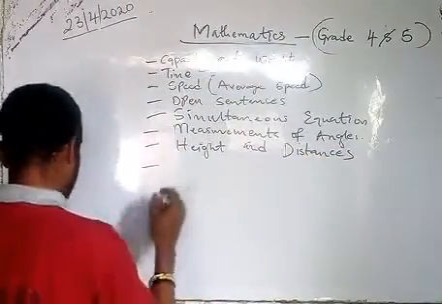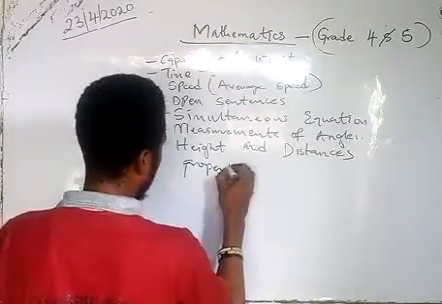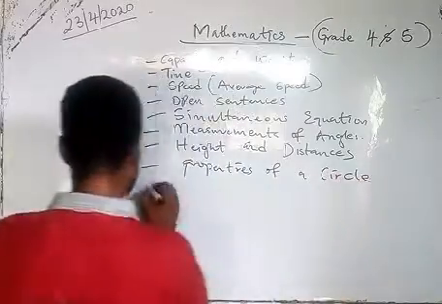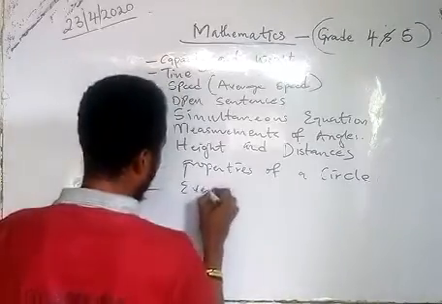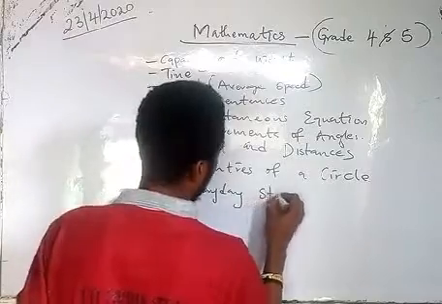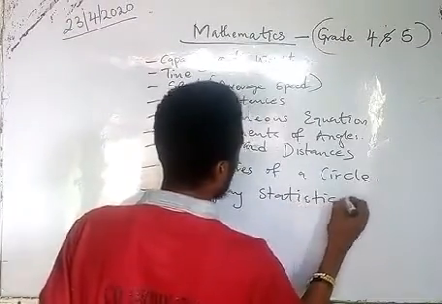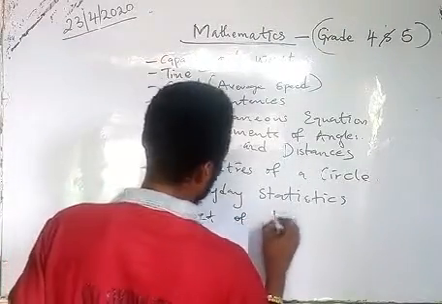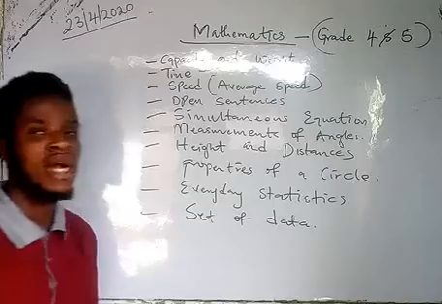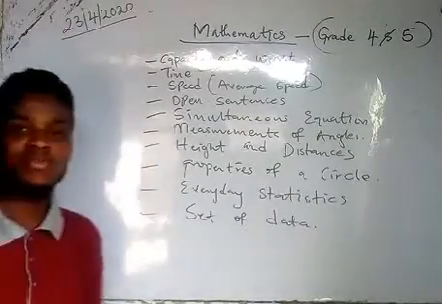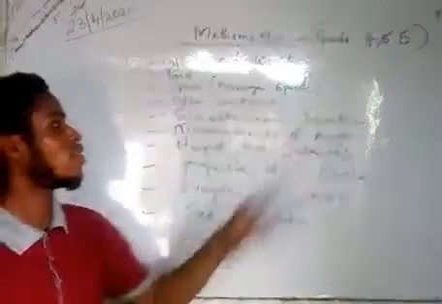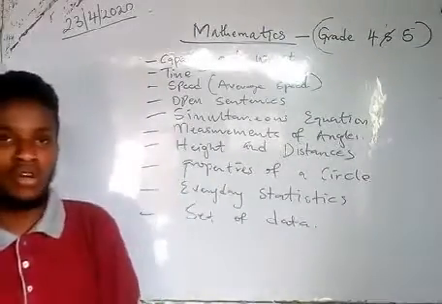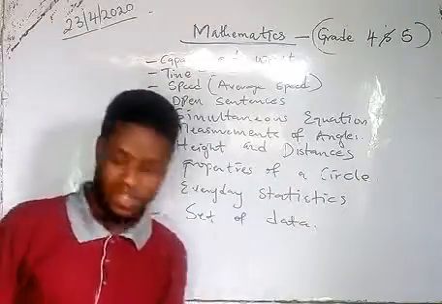From there, we'll go to properties of a circle. Then we'll look at everyday statistics, how to calculate mean, median, mode. Then we'll teach them sets of data, how to compute data. These are all the topics we are going to treat under mathematics for grade 4 and 5, and this is the work they are going to see when they resume. So sit down, relax, and enjoy the class.